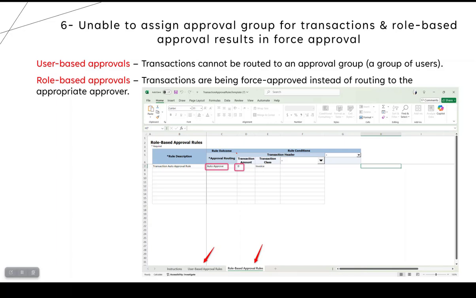What I tried for rule-based, to try this approval with a group of users, I tried to enter a transaction, and as you know here there is only one option, auto approve. I tried to select auto approve, which is the only selection here, and put the transaction amount as 0. It means what? That all of the transactions, either less than or more than 0, will go through approval, right?